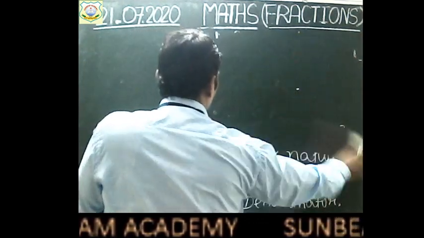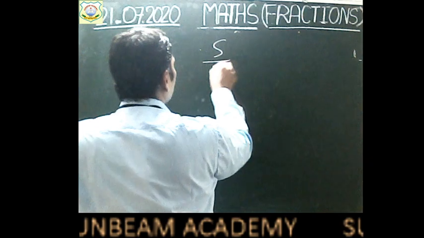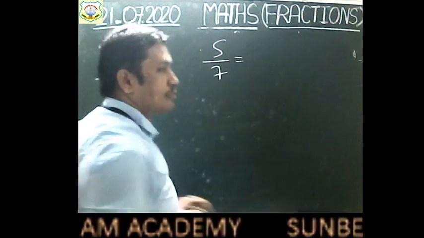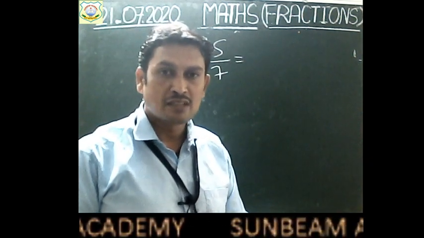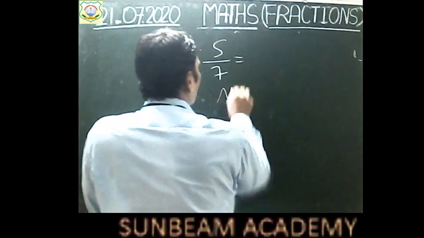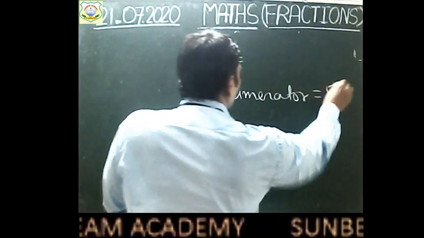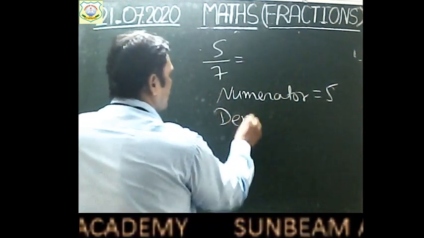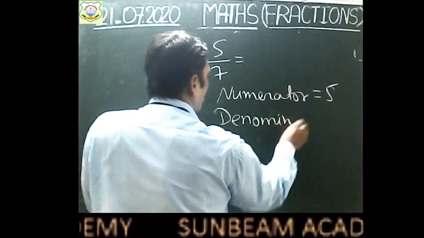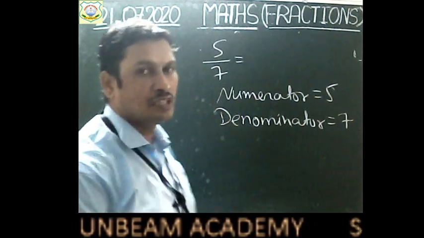So let us take some other example, children. Suppose 5 by 7. So here what is the numerator, children? Here the numerator is 5 and the denominator is equal to 7.